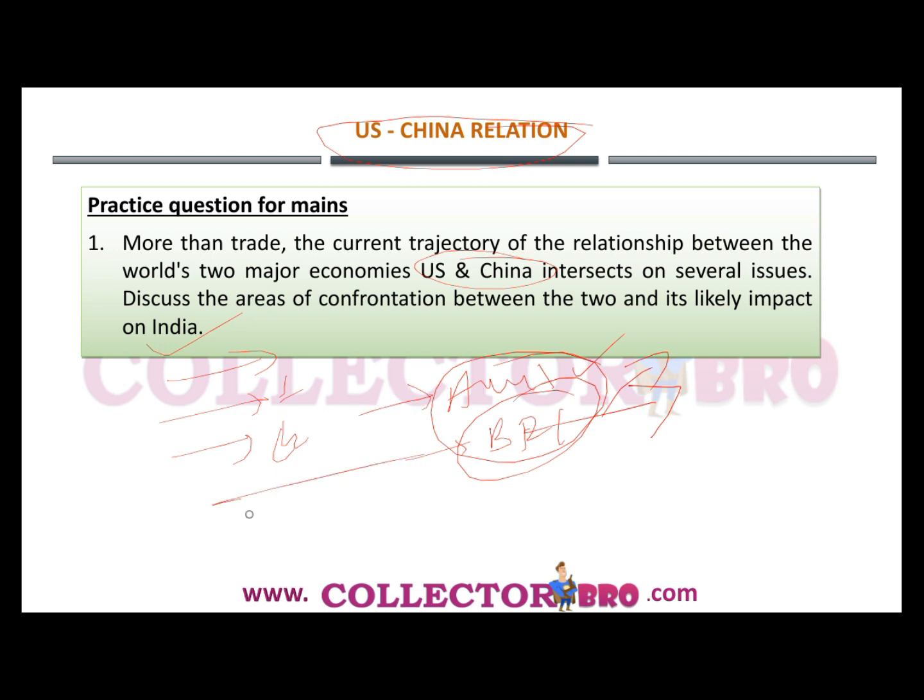And further you could have a discussion on how it is going to impact India, especially in the Indian Ocean region. And you could make suggestions on how India has to balance this and what steps India has to take. So with this we are coming to the conclusion of today's discussion.